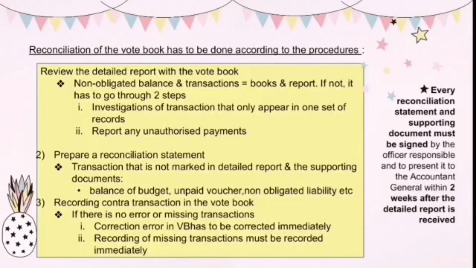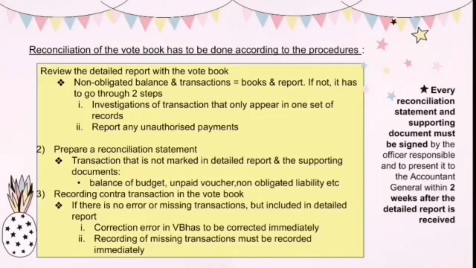The second procedure is to prepare a reconciliation statement. Transactions that are not marked in the detailed report or under the debit or credit column of the vote book for a specific month and previous months must be included in the reconciliation together with its supporting documents such as balance of budget, unpaid voucher, non-obligated liability, and many more. Other examples of these supporting documents can be found on page 222 of the textbook.